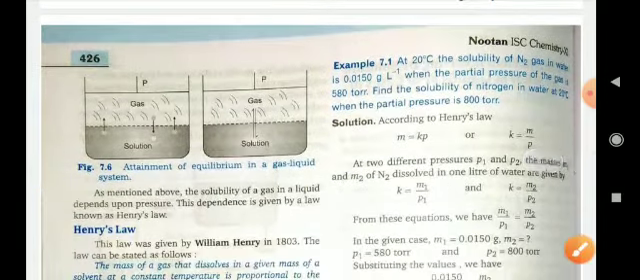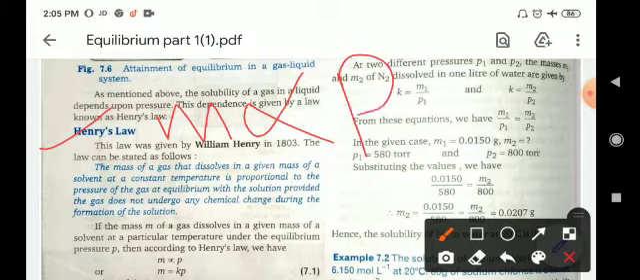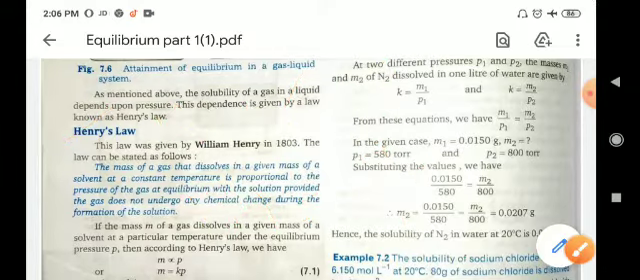The mass of a gas that dissolves in a given mass of solvent at a particular constant temperature is proportional to the pressure of the gas at equilibrium. Means the mass of any gas at constant temperature is proportional to its pressure, m directly proportional to small p. If you remove the proportionality sign, then one constant will come here, that is k, so m equals k times p, and this k is known as the Henry's constant.